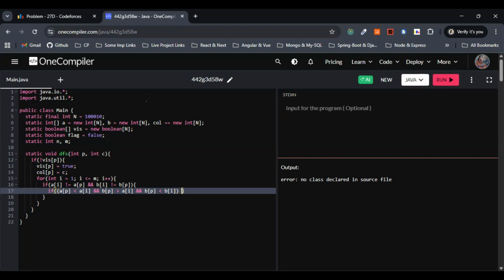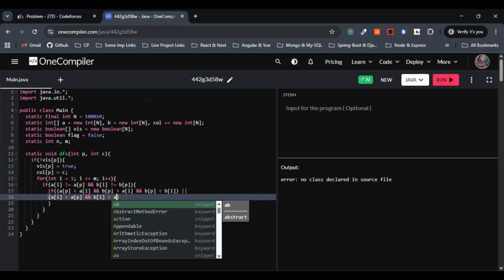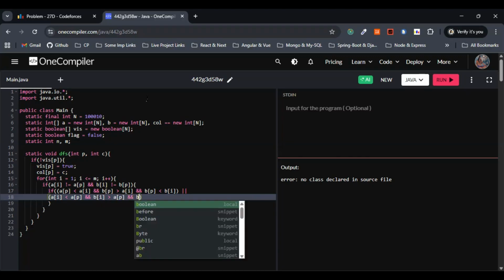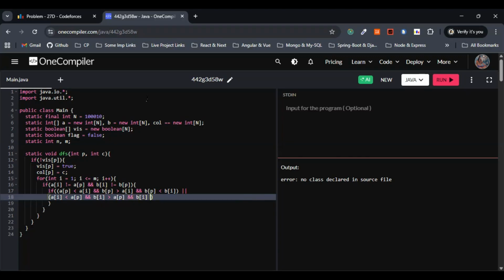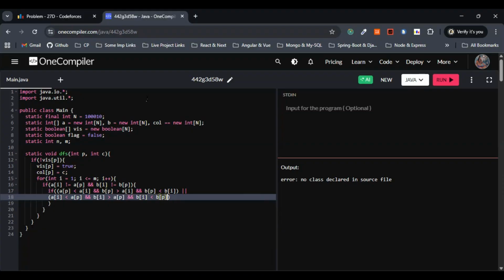Or, again, A of I is less than A of P, and B of I is greater than A of P, and also B of I is less than B of P, then